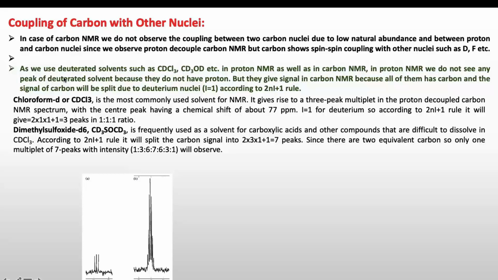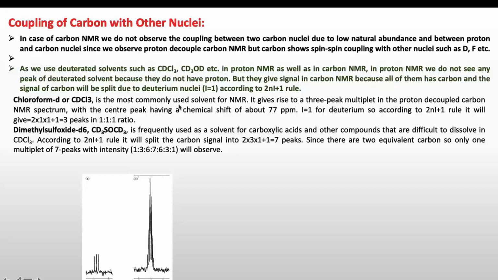As you know, we use deuterated solvents such as CDCl3, CD3OD, DMSO-d6, and deuterated acetone in proton NMR as well as in carbon NMR. In proton NMR, we do not see any peak of the deuterated solvent because they do not have any proton. Like if you see CDCl3, it doesn't have any proton. But they give a signal in carbon NMR because all of them have carbon. And that signal will be split due to deuterium nuclei, which has I equal to 1, according to the 2nI plus 1 rule. So let's take the example of CDCl3.